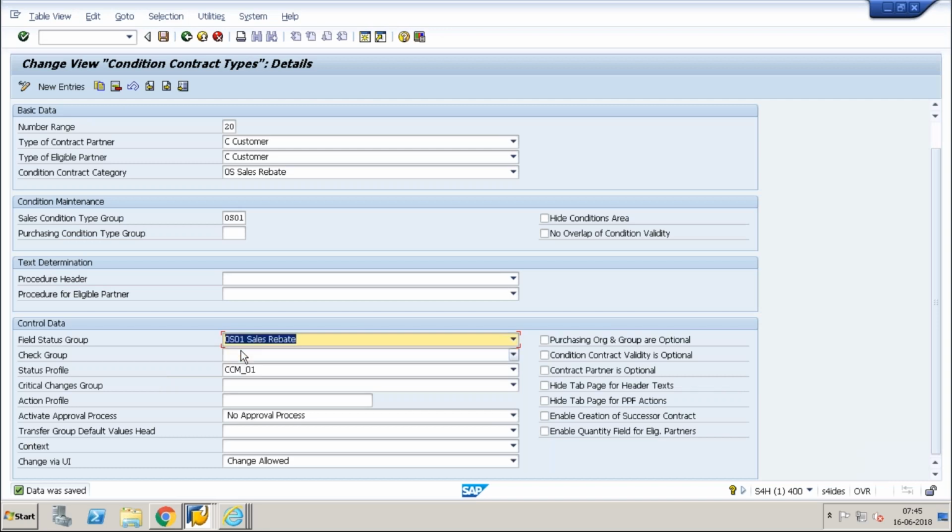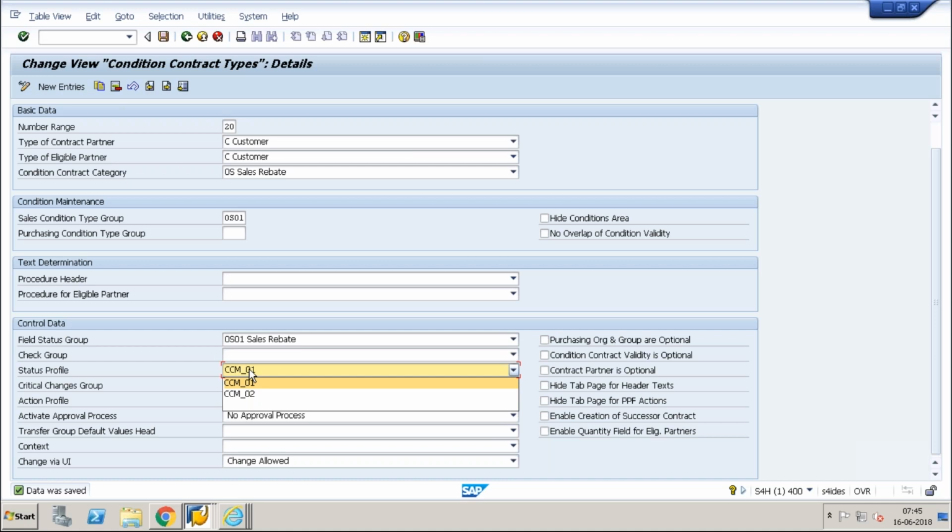Okay, so the check group is also within this field status. The check group will be there, which is controlling. Okay, and the status profile. So we are talking about a status profile. Normally in your standard SAP, whatever module you take, either it's S/4HANA CCM or sales orders or deliveries, we have two kinds of statuses. One is system status and another one is a status driven by the user.